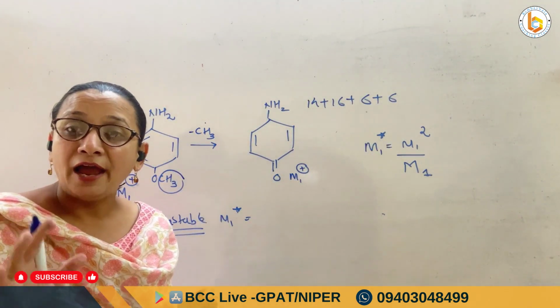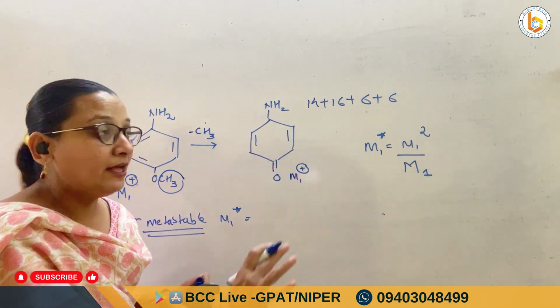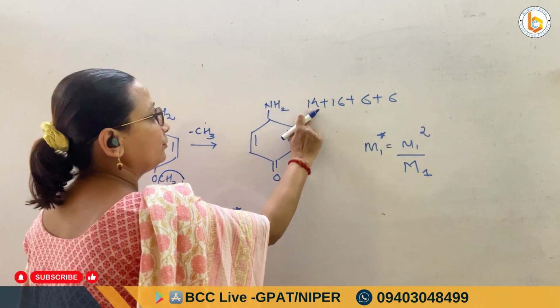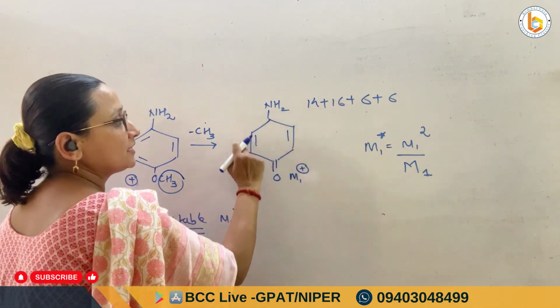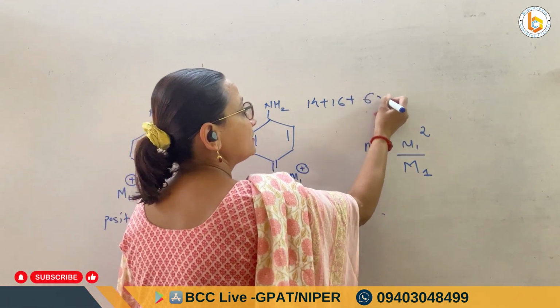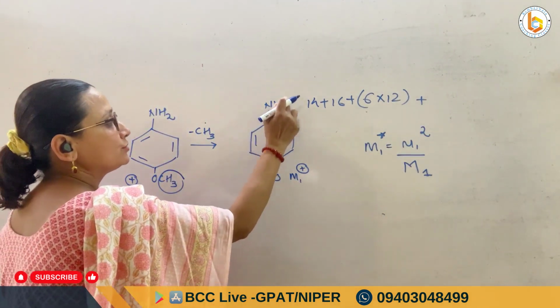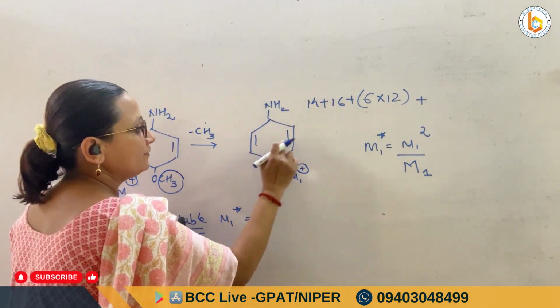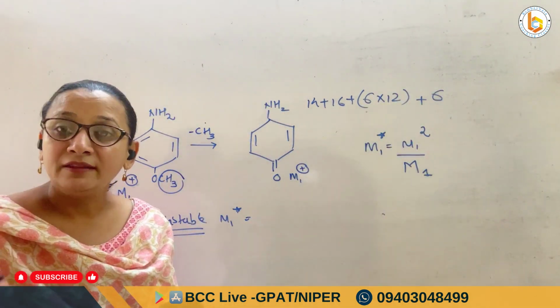What I have done, I have just added the molecular masses of all the elements that are present. For nitrogen I took 14, for oxygen I took 16, for 1, 2, 3, 4, 5, 6 carbons I should take 6 multiplied by 12, and then I should add hydrogens. There are 6 hydrogens, so I am adding 6 multiplied by 1, that is 6.